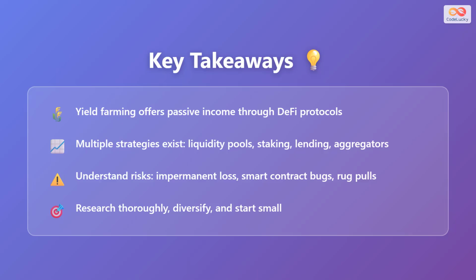Let's recap the key points from this video. Yield farming offers a way to earn passive income through DeFi protocols by putting your crypto assets to work. There are multiple strategies available, including liquidity pools, staking, lending, and using yield aggregators, each with different characteristics. You must understand the risks involved, particularly impermanent loss, smart contract bugs, and potential rug pulls. Finally, success in yield farming requires thorough research, diversification, and starting with small amounts until you're comfortable with the process.